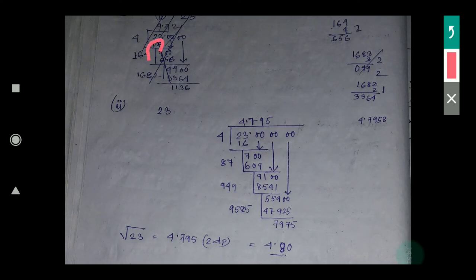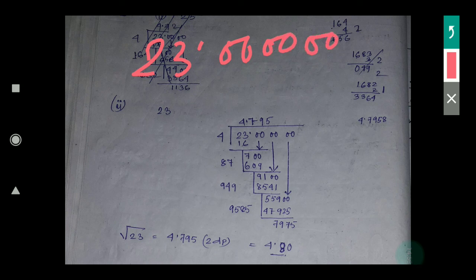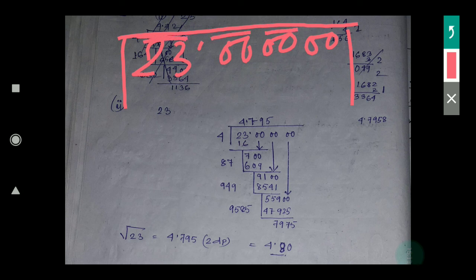So 23 I can write as 23.0000, as many 0s as I require, because after the decimal 0 has no value. So now 23 is here, then the pairs 00 00. Here 23 is two digits. So 4 4s are 16, 5 5s are 25, we need 23, so I have to take 4. 4 4s are 16.